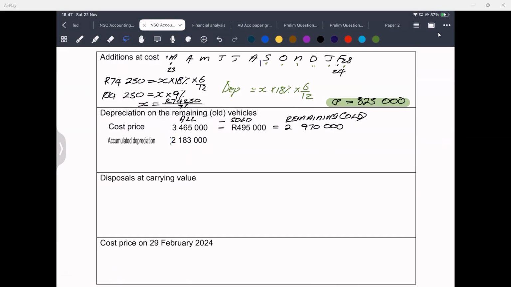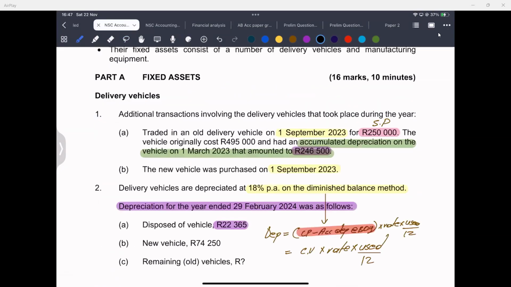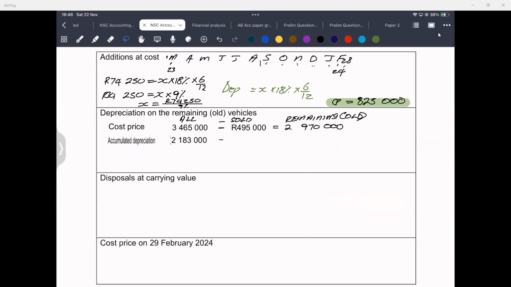I'm going to minus accumulated depreciation of the vehicle that was sold at the beginning of the year. And accumulated depreciation of the vehicle sold at the beginning of the year was also given to us. I brought this to your attention. And there's this value here. You're going to minus it here. And this will give you accumulated depreciation of the remaining. Make sure you put it in brackets.